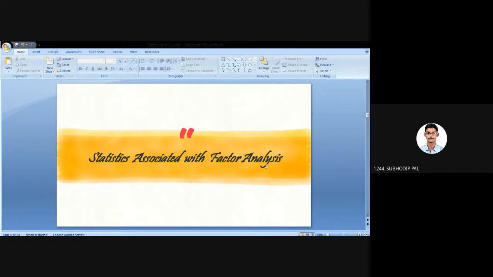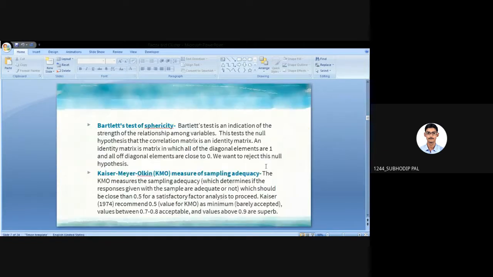Next, there are some statistical terms associated with factor analysis, so we'll see that. First, let me know, have you heard of this term, Bartlett's test of sphericity? In our class, yes. Next one is Kaiser-Meyer-Olkin, or KMO. Have you heard these two terms? Yes. Okay.